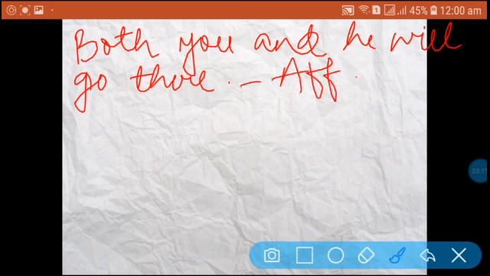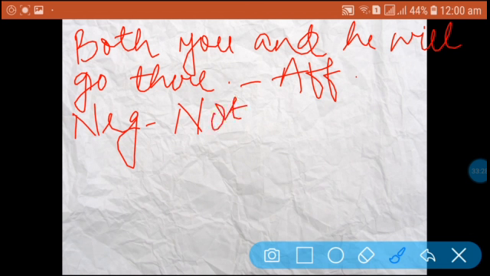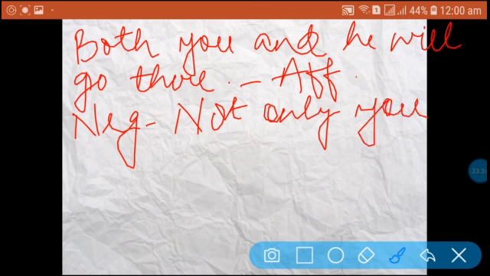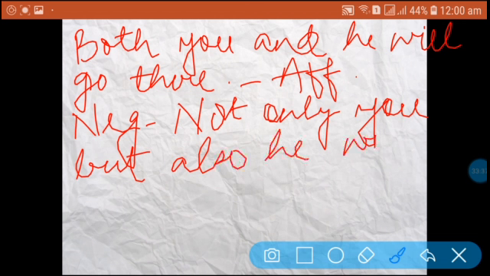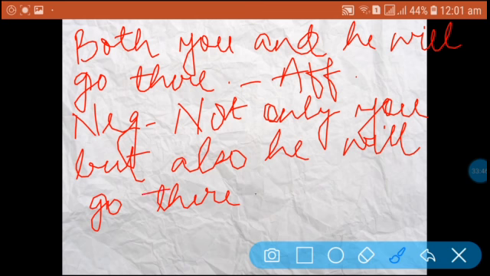And the negative of this, using not only but also, is: Not only you but also he will go there. This is the negative form. The meaning is same but the sentence is transformed from affirmative to negative.